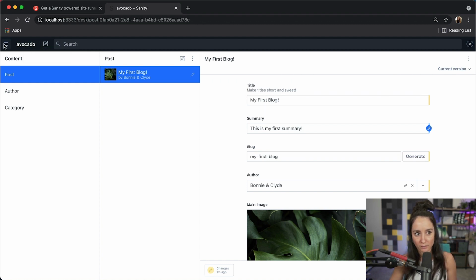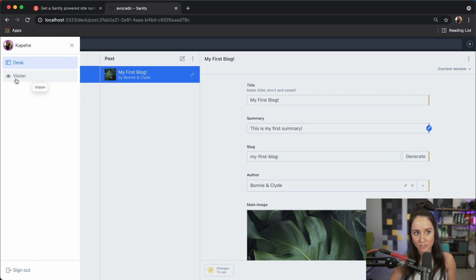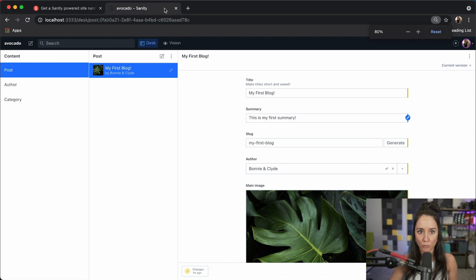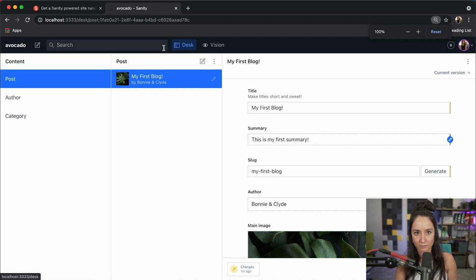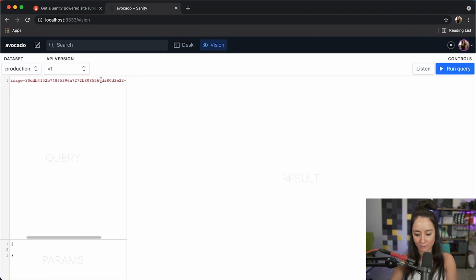So right here, this hamburger menu, we see vision. If I were to zoom out, it would also pop up here. I was zoomed in so much that it's still there. But it would go into the hamburger menu. So let's click on vision. So here, this is a playground for your own data. I'll show you another GROQ playground where you don't have to write a bunch of data to practice your GROQ queries. But if you want to make sure that your querying is right, you can practice it here.